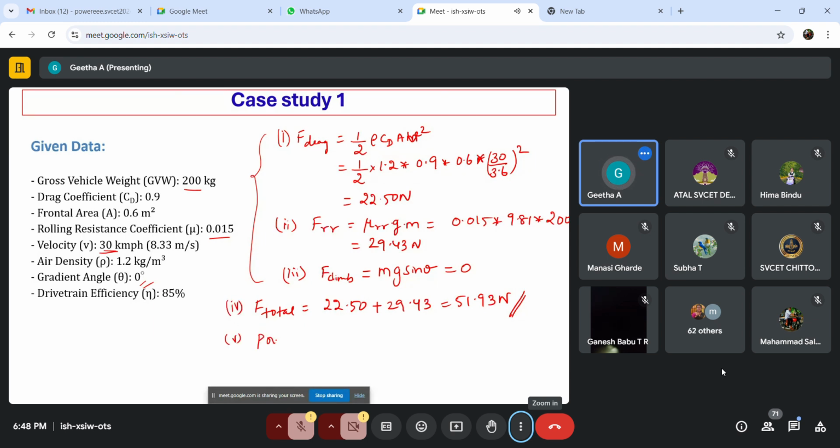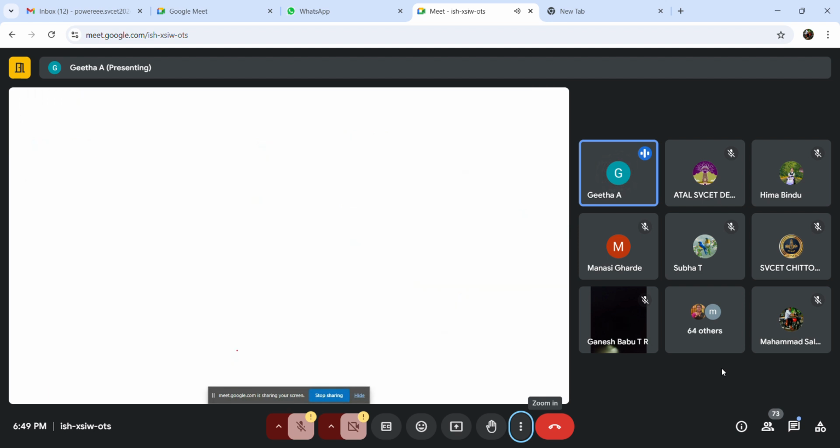Then we are going to find the power. The fifth one is power. Power is equal to force into velocity. If we multiply the force with the velocity, 30 by 3.6, we get the power to be 432.57 watt. Okay, we are designing for a two-wheeler, so the power required is 432.57 watt, which we can approximate as 500 watt for a real-time application.